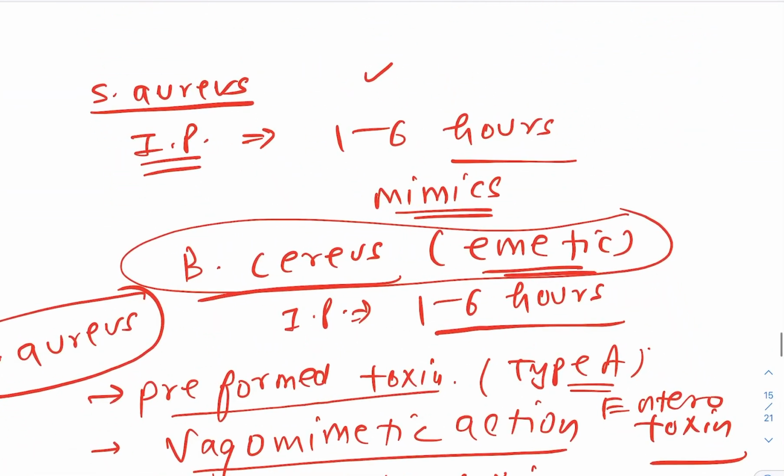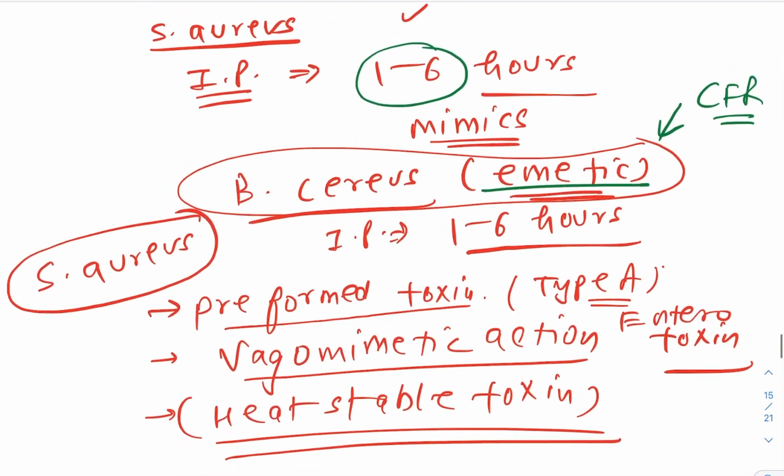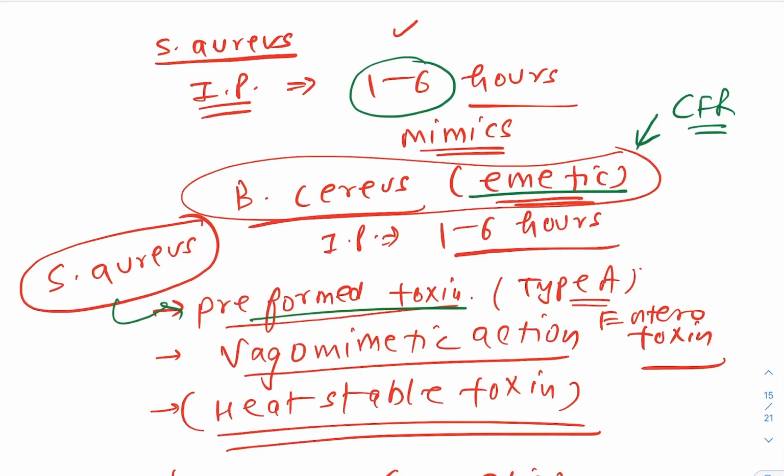Then you have the Staph aureus stuff. Incubation period is how much? 1 to 6 hours. What does it mimic? The emetic one, after eating what? Chinese fried rice. This is another question. Regarding Staph aureus food poisoning, as we said from the start, it is a preformed toxin. Action is vagomimetic, and it is a heat stable toxin. Even if you heat the food, it will not go, so the best thing is to discard the food.